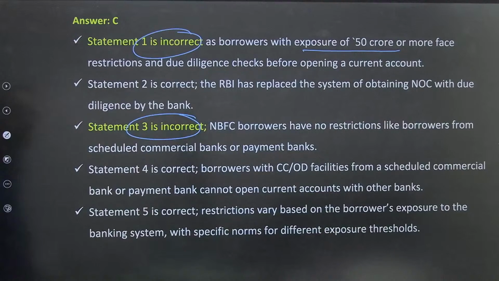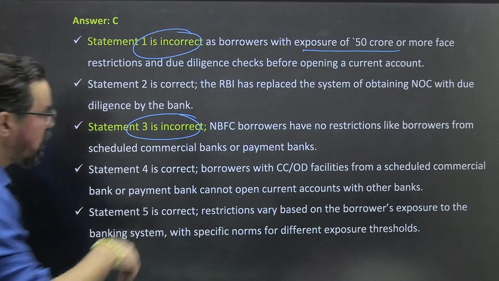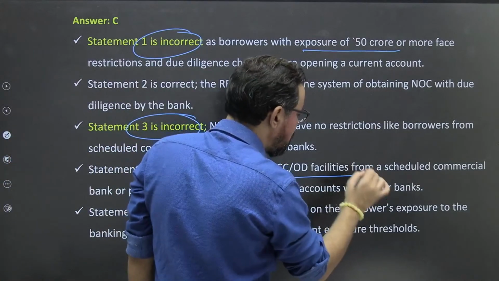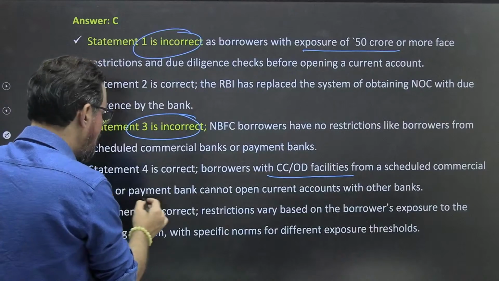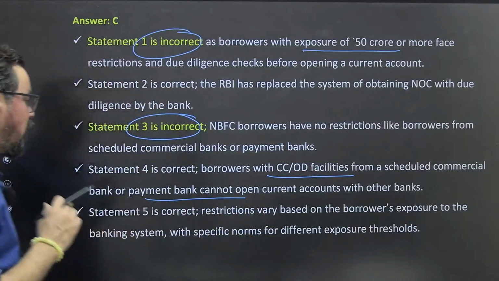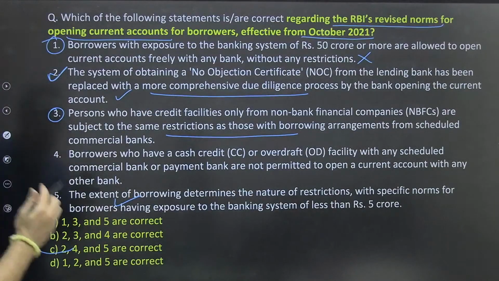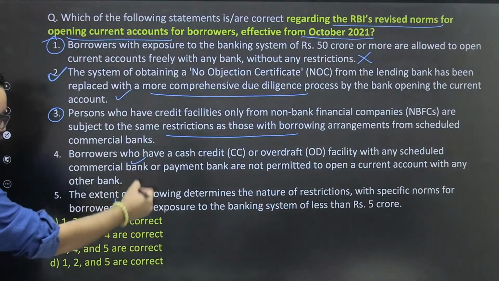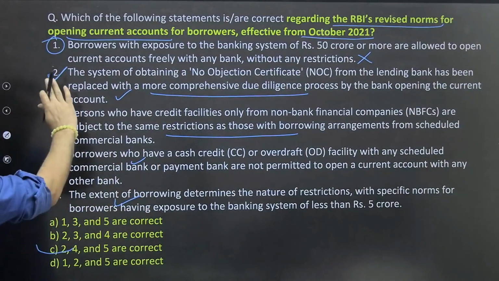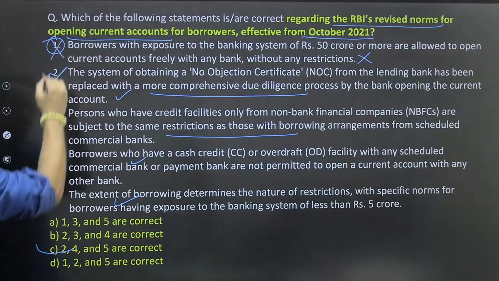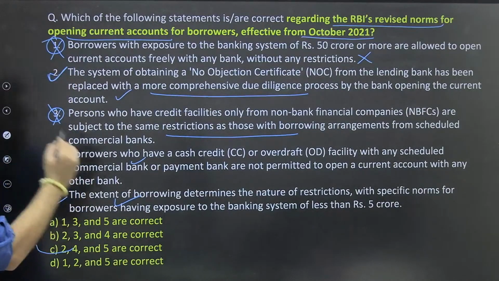So statement 4 is also correct. Borrowers with cash credit and overdraft facilities from a scheduled commercial bank or a payment bank cannot open a current account with another bank. So these two statements are incorrect, and the rest three statements are correct.